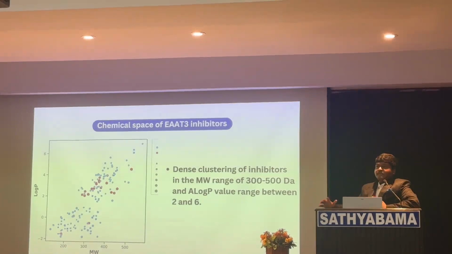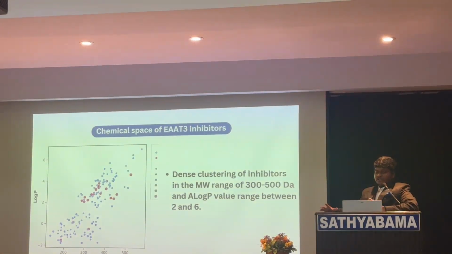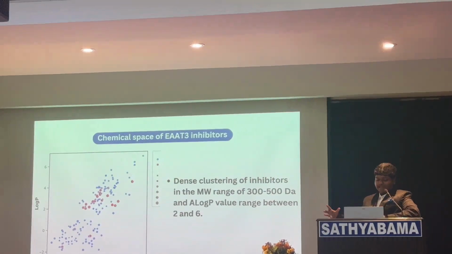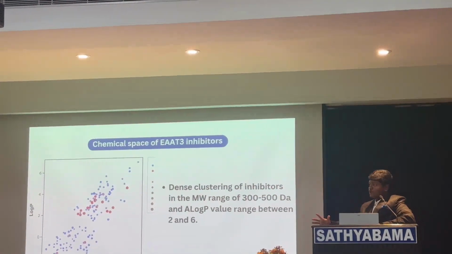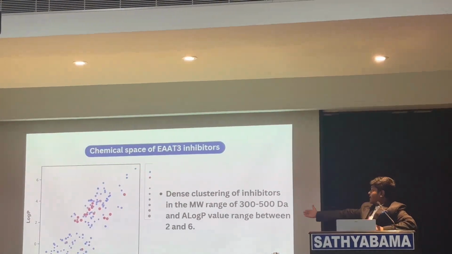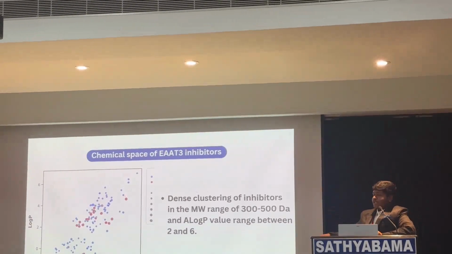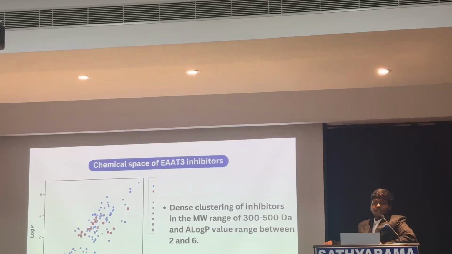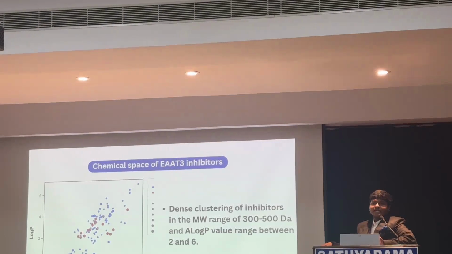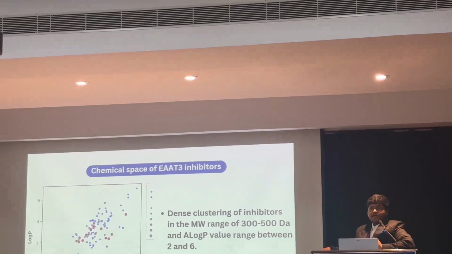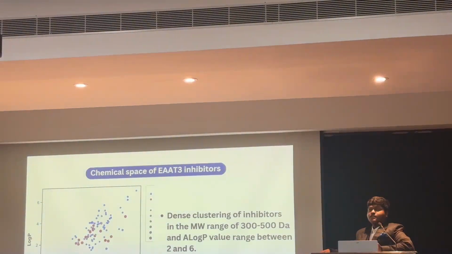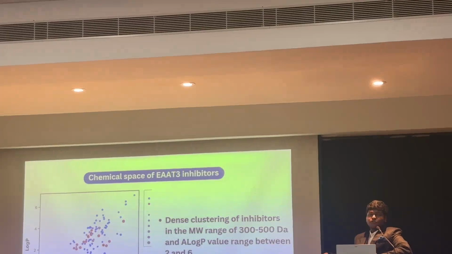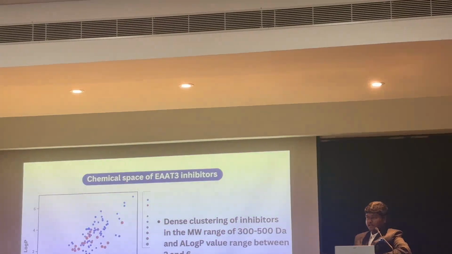When we took the data set, there are several inactive and active inhibitors. When you look at the graph, it shows log P and molecular weight. You know the Lipinski rule of 5, right? There should be less than or equal to 5 hydrogen bond donors, less than or equal to 10 hydrogen bond acceptors, log P should be less than or equal to 5, and molecular weight should be less than or equal to 500 grams per mole.